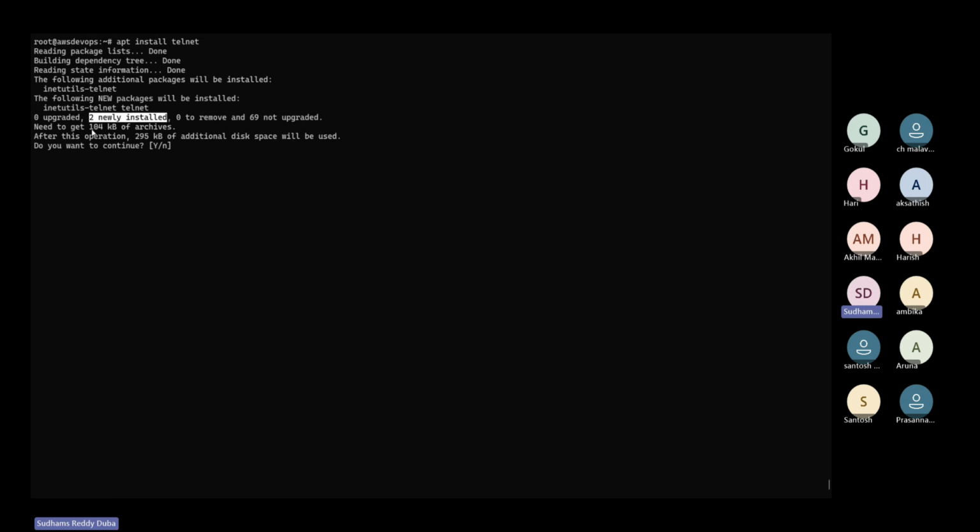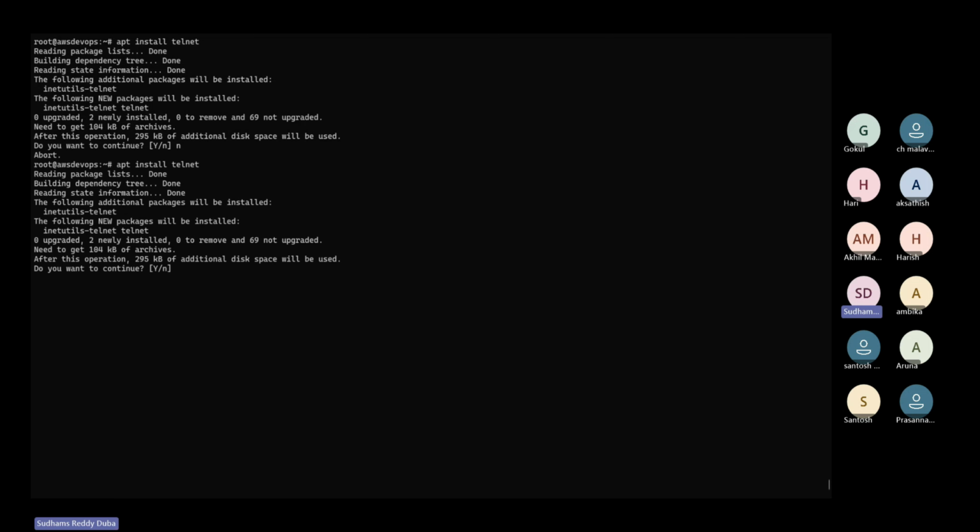And you can see the size of the package, the disk space it will occupy if we install these packages. It is 295 KB. If you are okay with this, we pass Y in order to continue, or if you want to cancel this particular task, N, abort it.